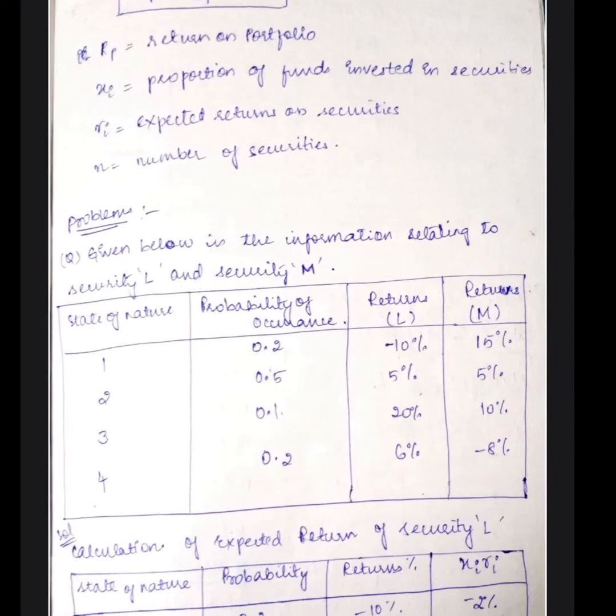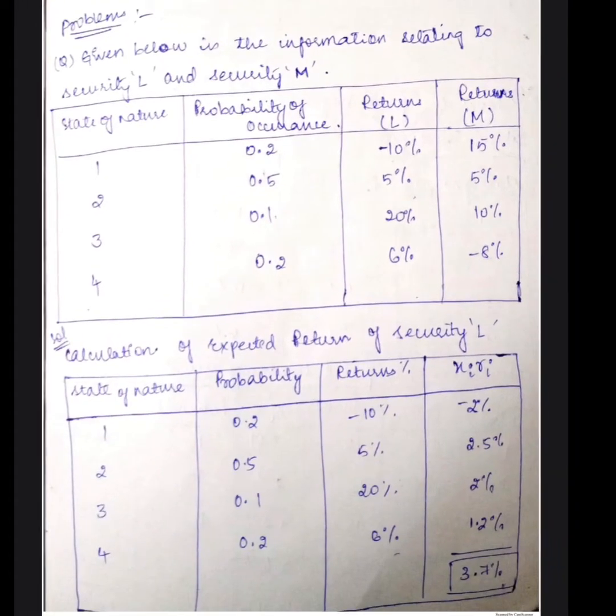Okay, now we will see one problem. It's very easy. We have done it in unit 3. We will just go through the problem. Given below is the information relating to security L and security M. They have given the state of nature, probability of occurrence, returns for security L and returns for security M. Obviously we have to do it separately for security L and separately for security M. First we will do security L, girls. Now we can see the solution, the next line.